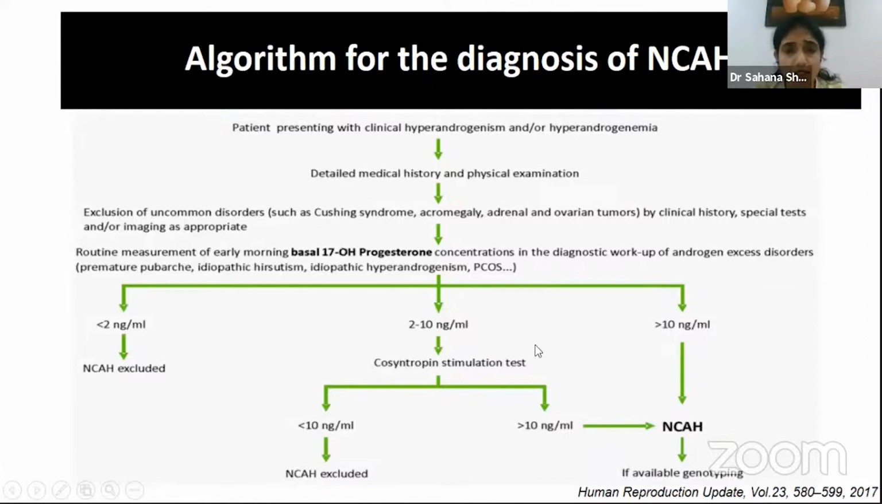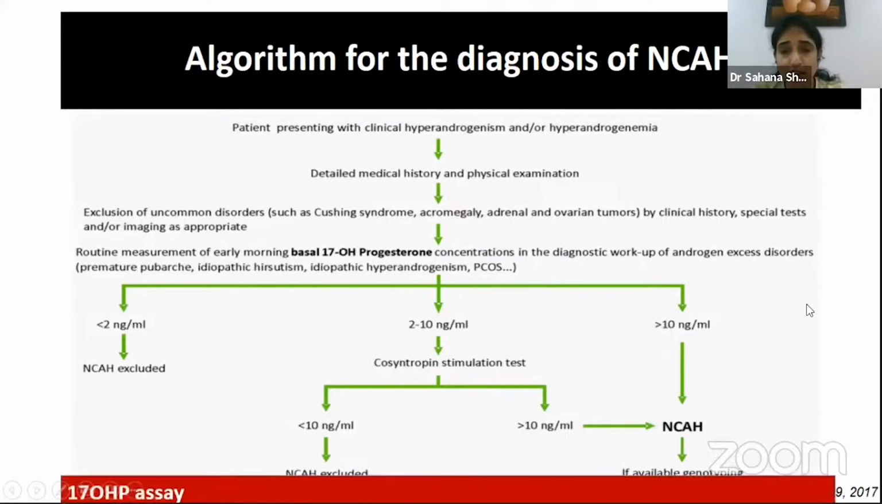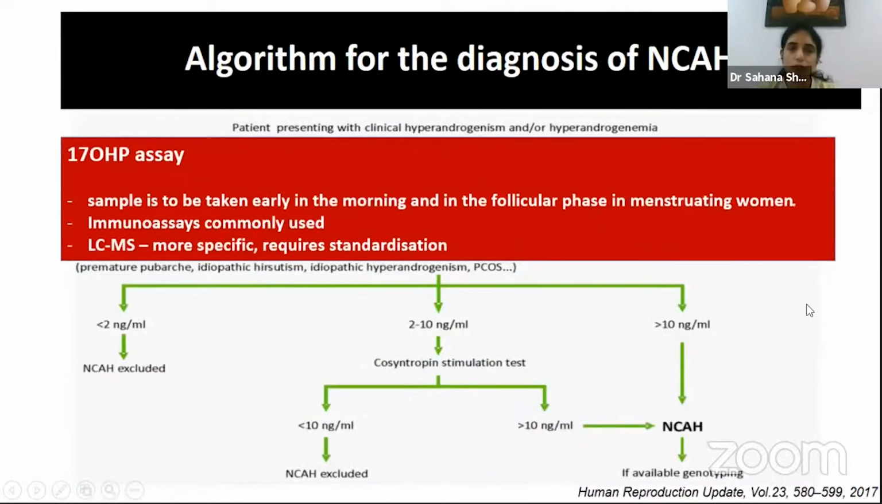So it's clear that the important test here is 17-hydroxyprogesterone. What is important to remember is that the sample for 17-hydroxyprogesterone is to be taken in the morning and in the follicular phase in menstruating women, because luteal phase values may overlap with those of affected women and hence may confuse the picture. Hence it is recommended to measure it in the follicular phase.